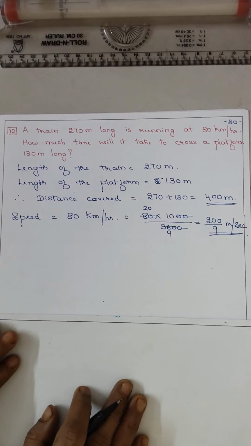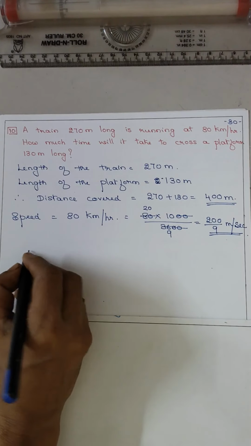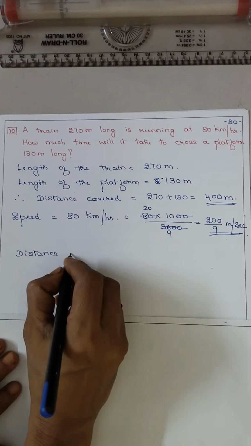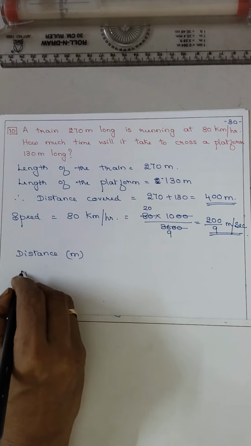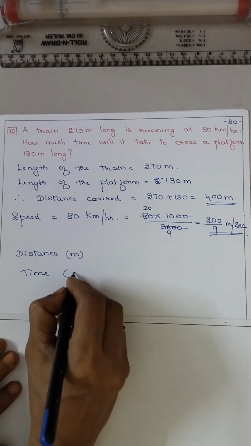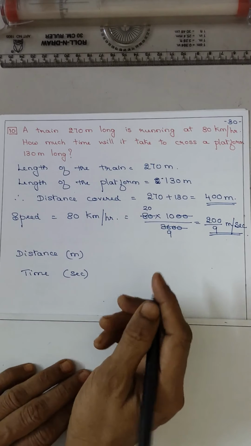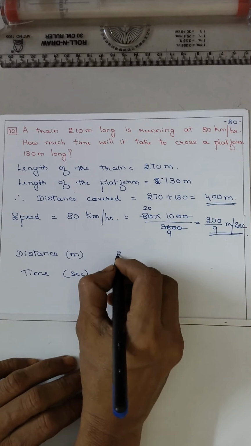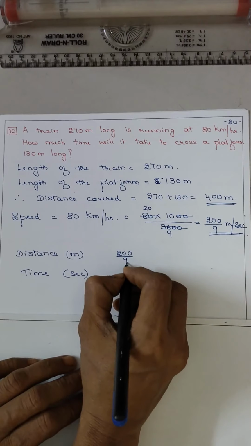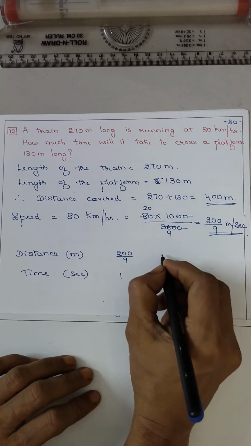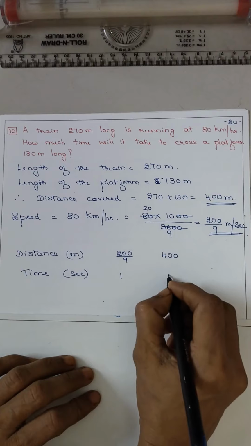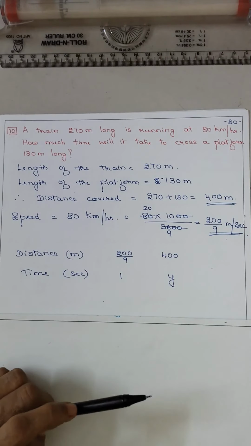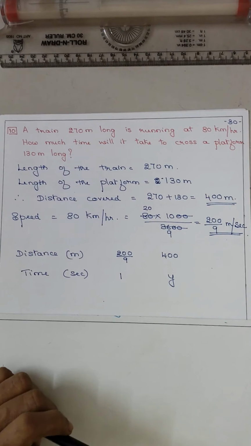Now we have to write the table, that is distance in meter and time in seconds. So here distance in 1 second, it will cover 200 by 9 meter, and for 400 meter, how much time it will take, isn't it? Hope everyone understood this.